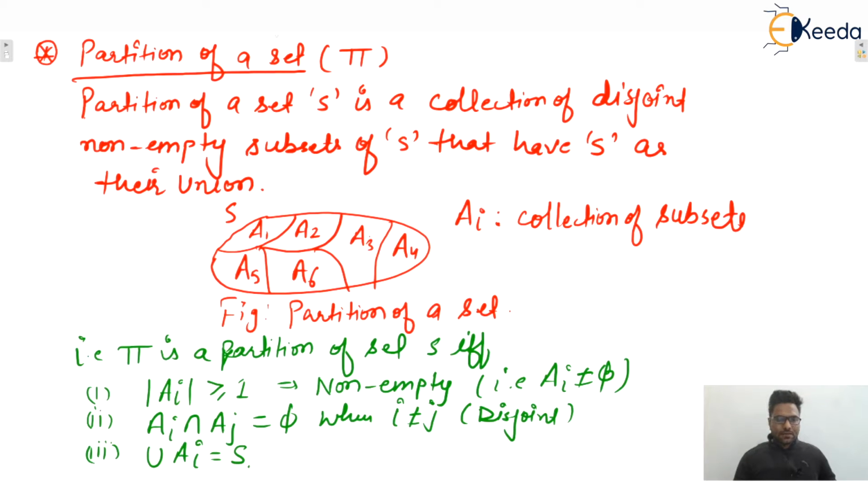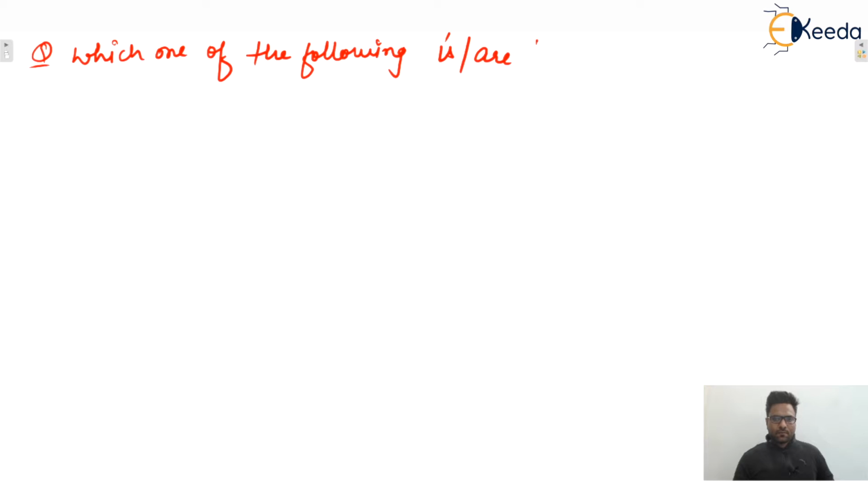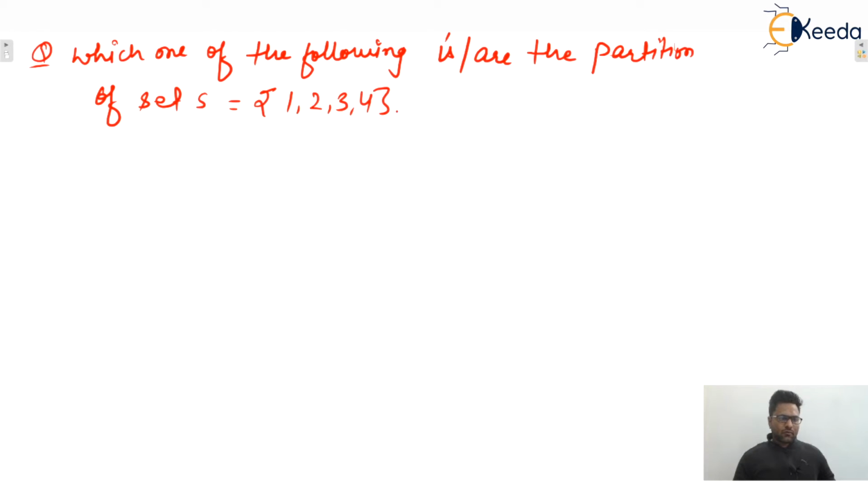So let us take one example. Let's say the question is: which one of the following is or are the partition of set S, where set S is given as 1, 2, 3, 4. So we'll take one by one.